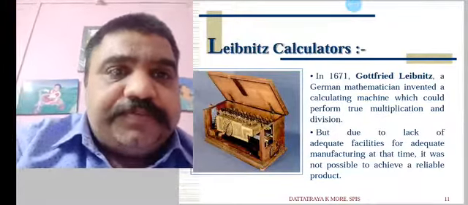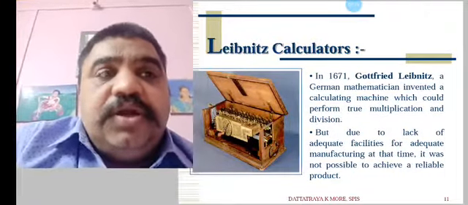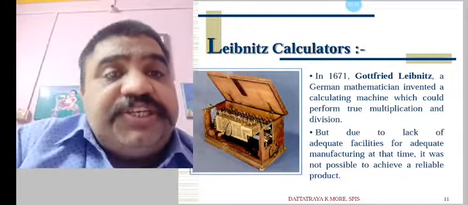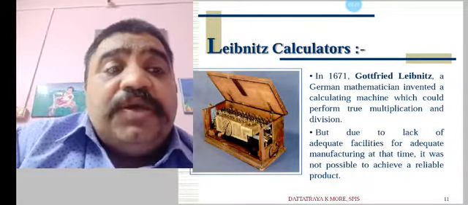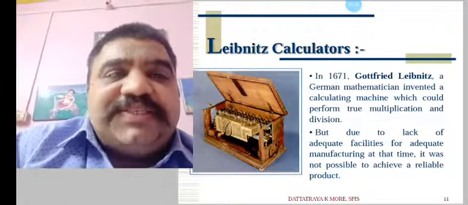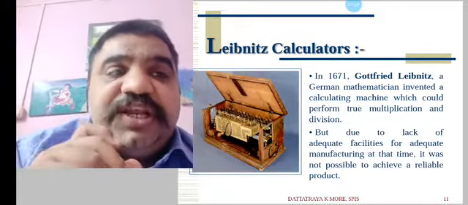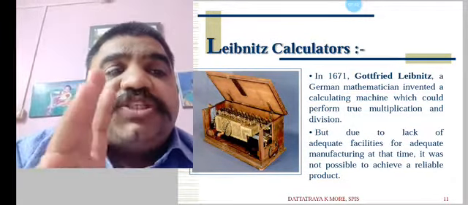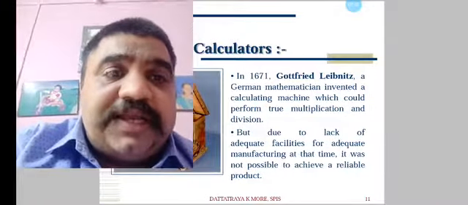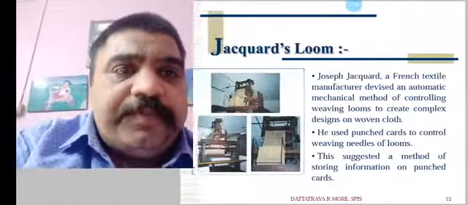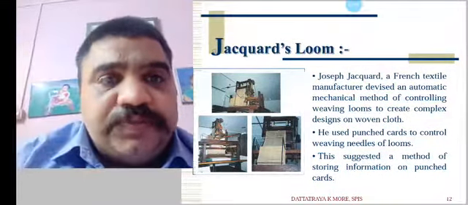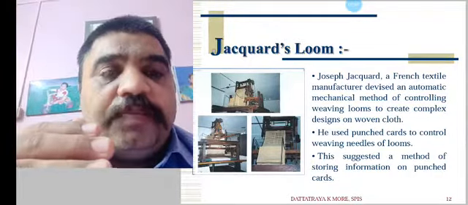Leibniz calculator. In 1671, Gottfried Leibniz, a German mathematician, invented a calculating machine which could perform true multiplication and division. But due to lack of adequate manufacturing facilities at that time, it was not possible to achieve a reliable product. But it was a very good product for that period of time. Then Jacquard's loom. Loom is like the hand looms we use for making cloth.